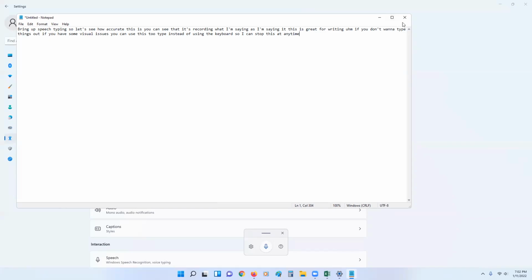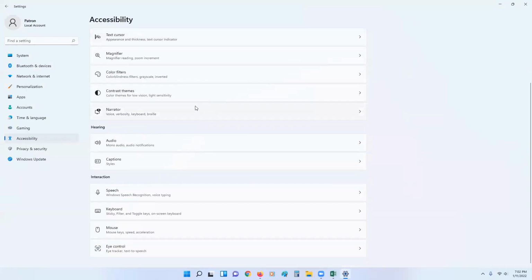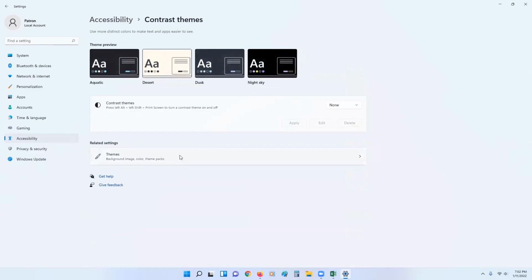Another thing for accessibility is contrast themes. So we would go to settings, accessibility, contrast themes. There they are. And then we have some separate options. Let's say I have a little bit of trouble with really bright lights. I can select the dusk option, which seems really cute.